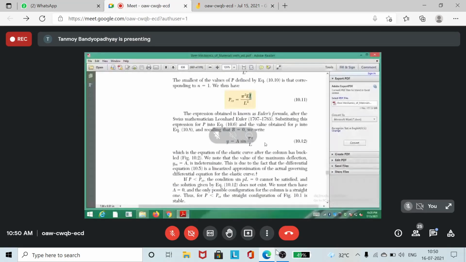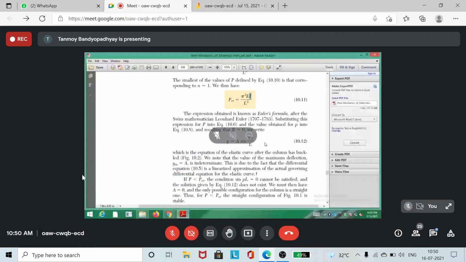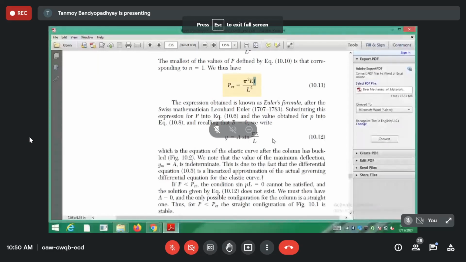Since the column will buckle in the plane containing the least resistance, you have to calculate Ixx and Iyy, and whichever is the minimum of the two, you have to put that one. Understood? So that is why, from here, we derived something like this.